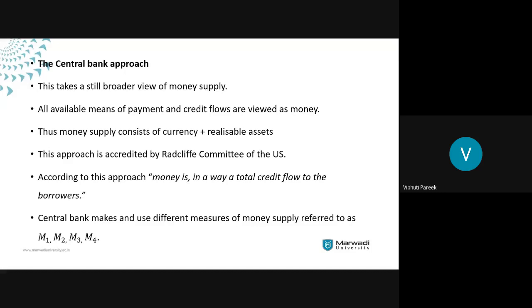And depending on the objective of the monetary policy and monetary targets, the central bank has used different measures of money supply. And these different measures are named as M1, M2, M3, and M4. Now, what is this M1, M2, M3, and M4? That we will consider later in this unit. That is basically the last part of the unit, so we'll consider it at that point of time. So you are done for the day.